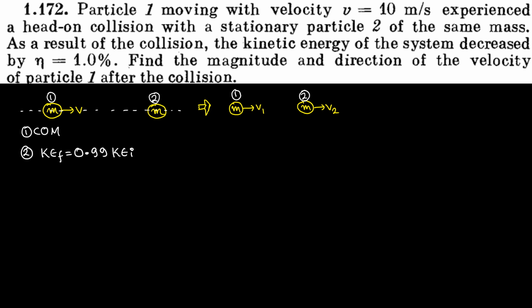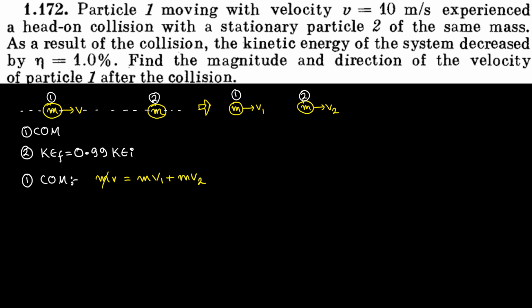Now let's apply conservation of momentum. What was the initial momentum? mv plus m into 0. So initial momentum is mv. What was the final momentum? Final momentum was equal to mv1 plus mv2.